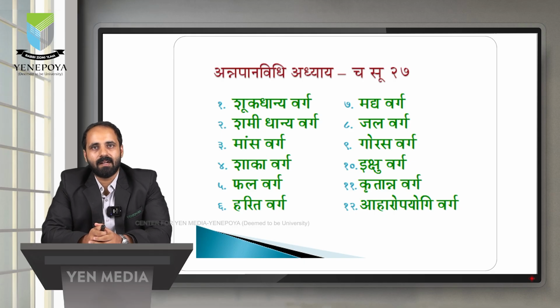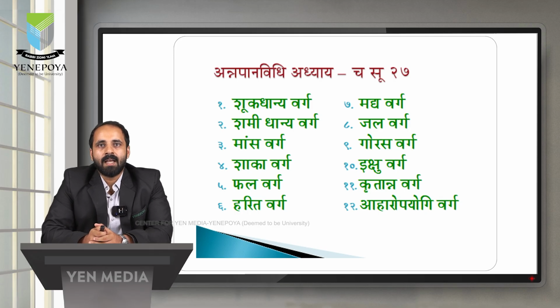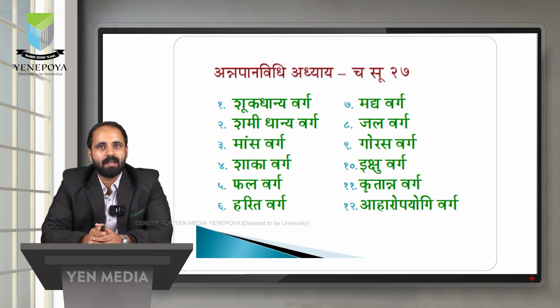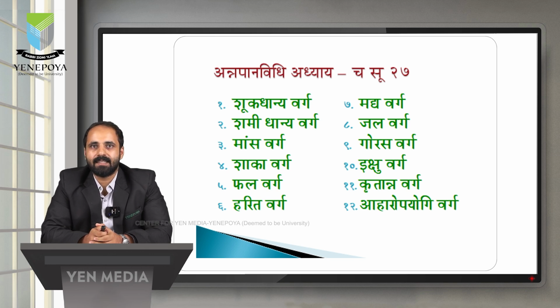Next, Madhya Varga, that is alcoholic preparation. For example, medicines also are there. That is Asava Arishta. In Ayurveda, Asava Arishta we can consider as the alcoholic preparation. Next, Jala Varga. According to Ayurveda, there are two kinds of Jala, Bhauma Jala and Antariksha Jala, and then Tadaga Jala, etc. are considered as examples for Jala Varga.